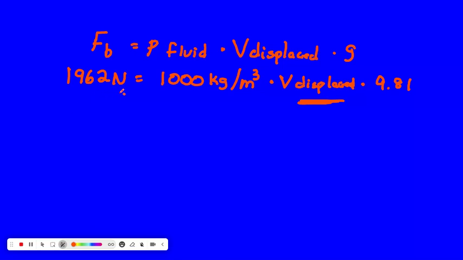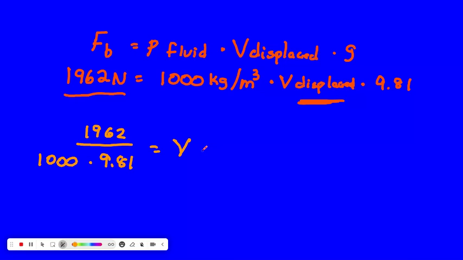We'll get 1962 divided by 1,000 times 9.81, and that will give us the volume displaced. So when we put all this in, you'll get 0.2 meters cubed of water that is displaced.